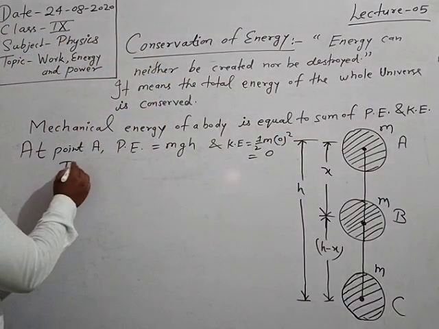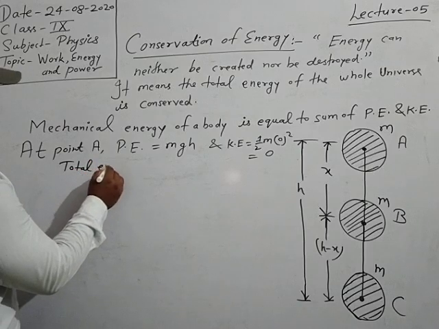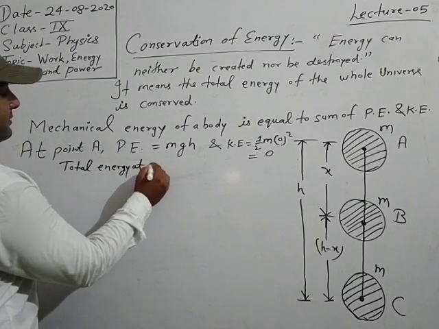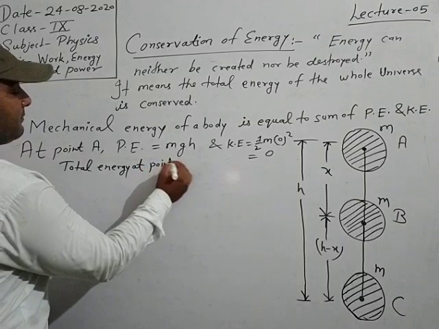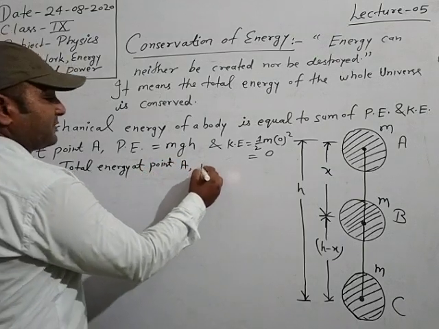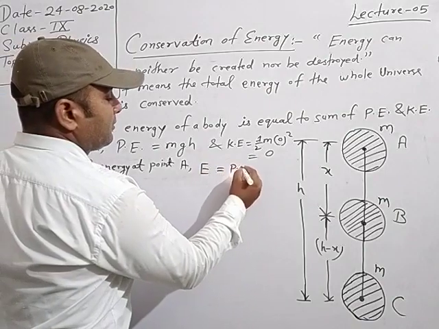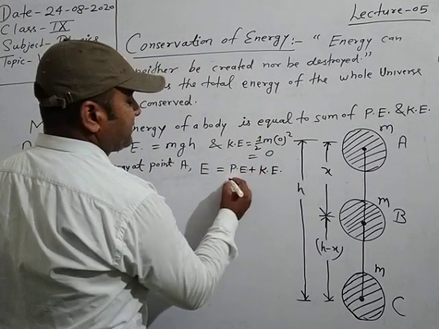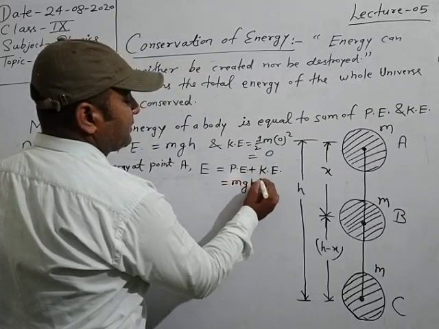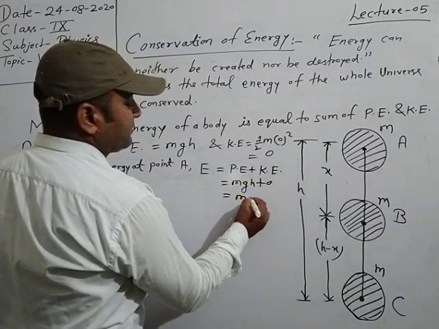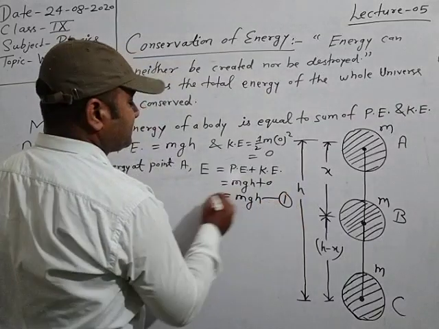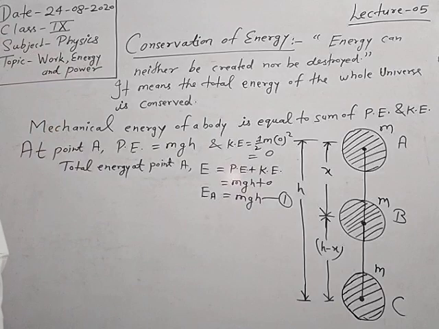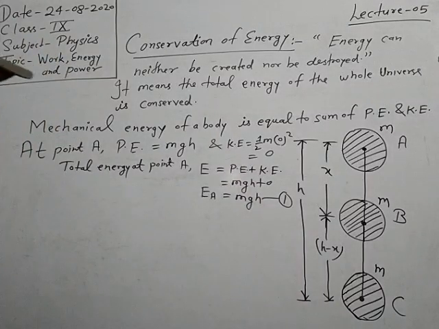So total energy at point A, that is E is equal to potential energy plus kinetic energy, that is mgh plus 0, equal to mgh, that is EA, the total energy at point A. Same as at point B.